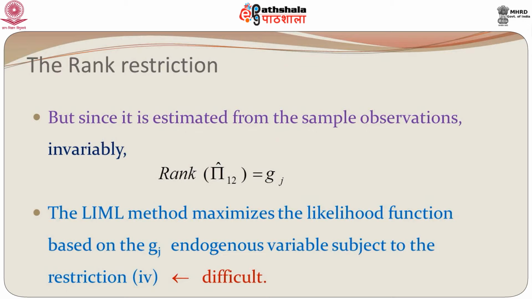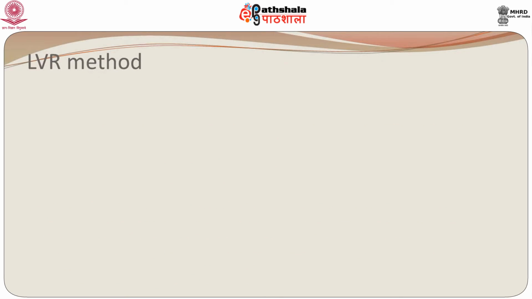This is difficult, but not impossible, it can be mathematically shown, but the mathematics is rather cumbersome and tedious. So, we will omit the mathematics here, and instead we will look at the least variance ratio method, and we will see its relation with the LIML method.